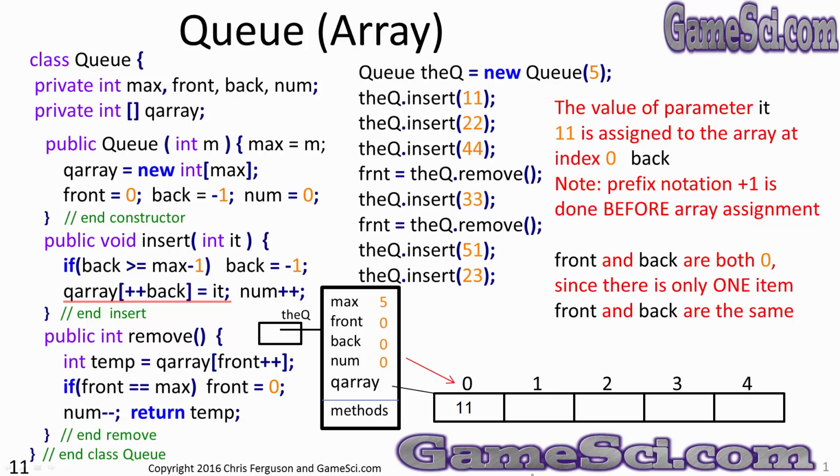With one item in the array, you would expect the front and back to be the same. If you were the only person standing in a line, you would be both the front of the line and the back of the line.